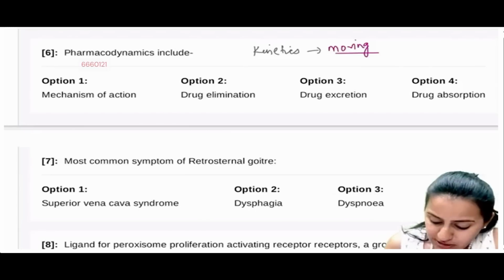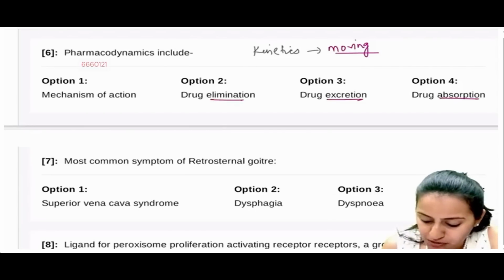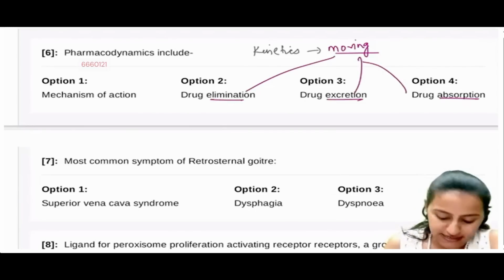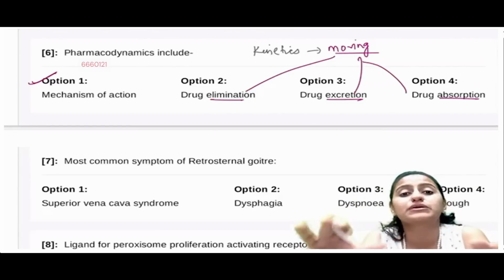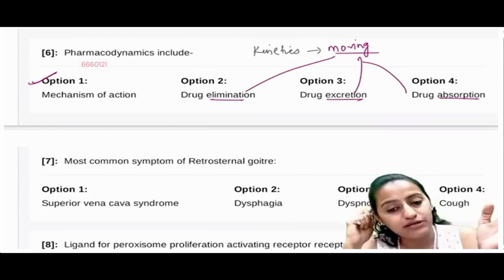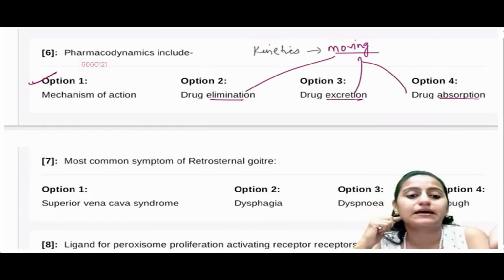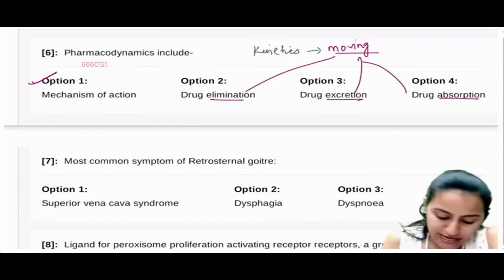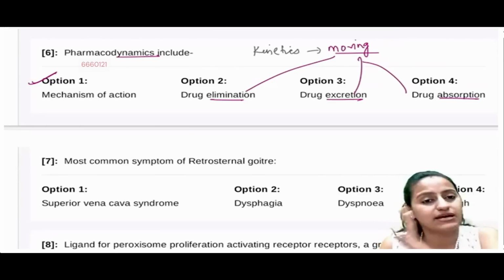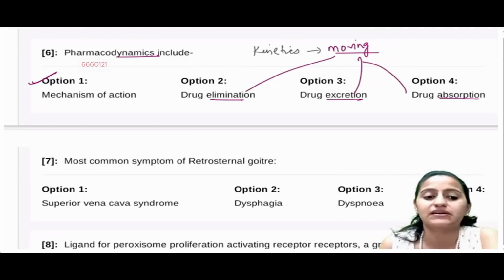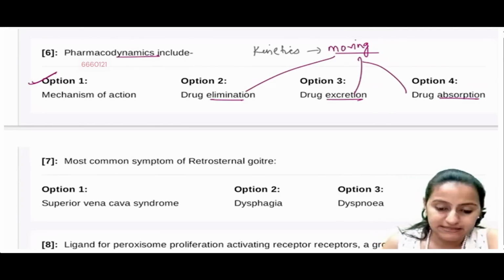Elimination, excretion, absorption, all of this basically comes in kinetics. Pharmacodynamics is the mechanism of action of the drug, what the drug is doing to the body. That is what pharmacodynamics is. So the mechanism of action comes under pharmacodynamics, right? The absorption and excretion come in pharmacokinetics.